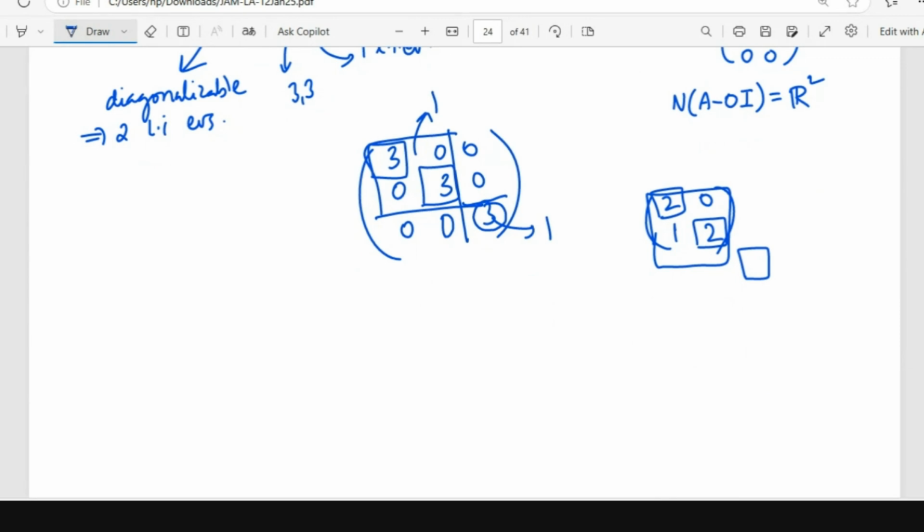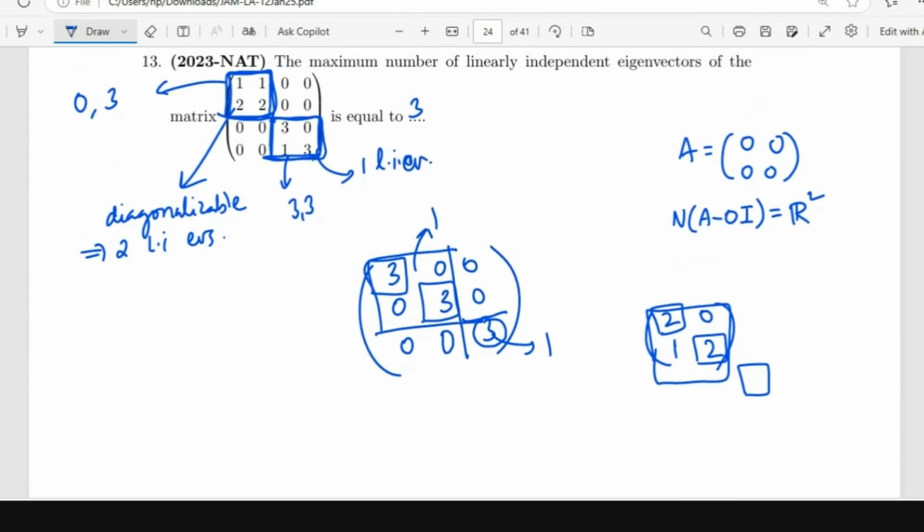Ma'am, the first matrix we have is 1 1 2 2. Here we got the eigenvalues 0 and 3. The second one we got 3 and 3. The question is the maximum number of linearly independent eigenvectors. Ma'am, here we are getting 3. So how can we get the linearly independent eigenvectors? Can you please explain again?